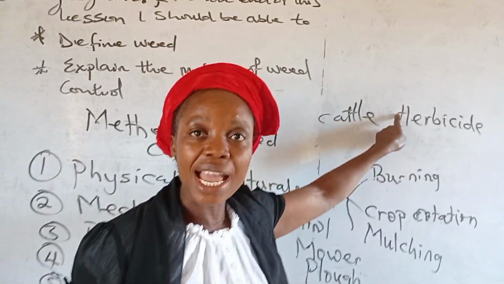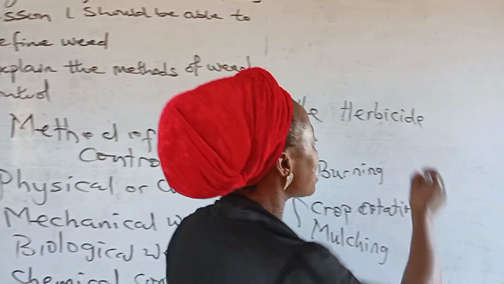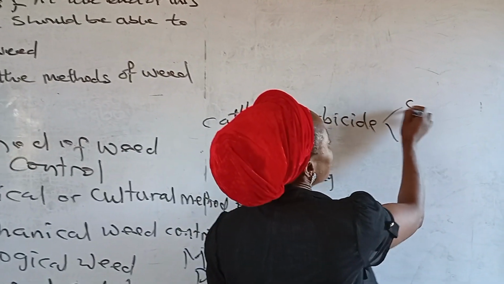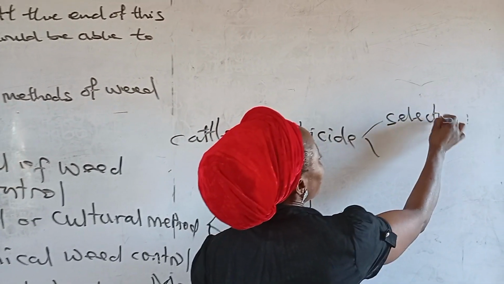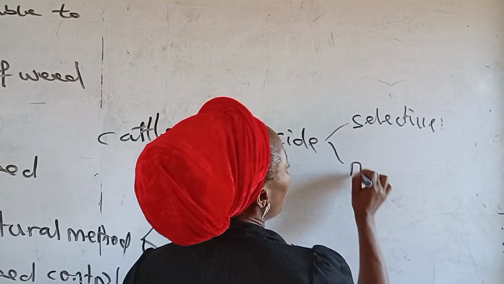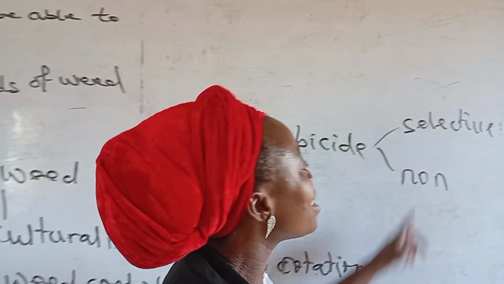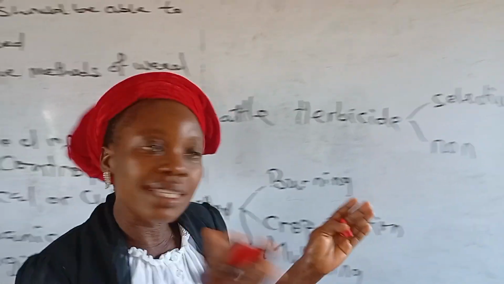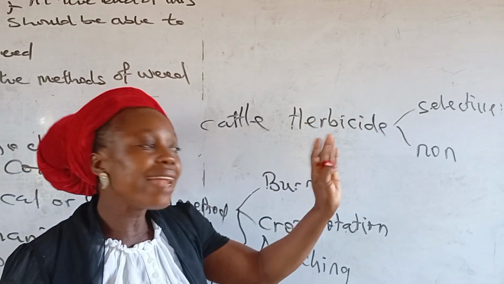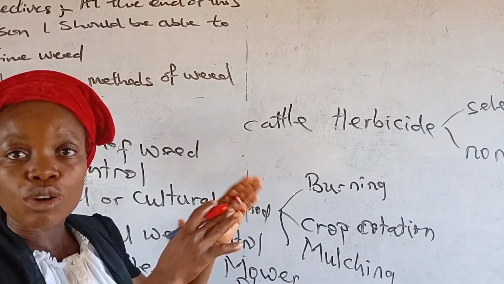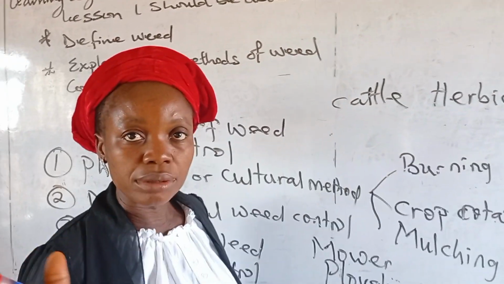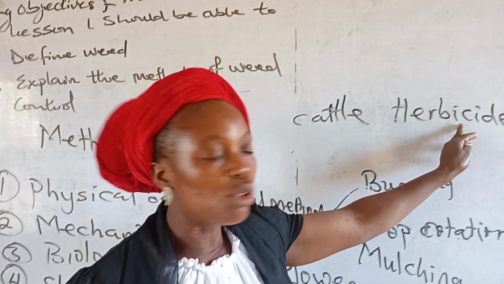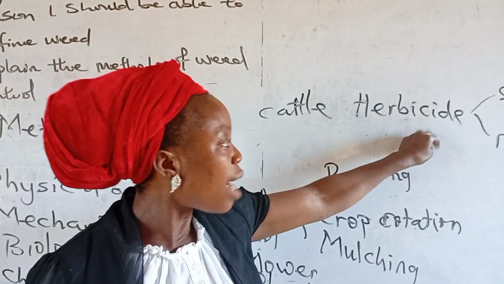This herbicide are of two types. We have the selective herbicide and non-selective. When you hear selective, it means that when you are using selective herbicide, any grasses that look like the crops will be spared. So it's only the crop you will allow to stay.